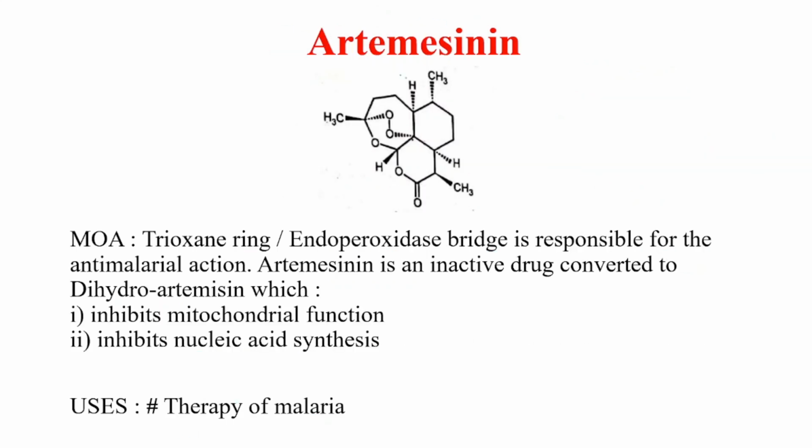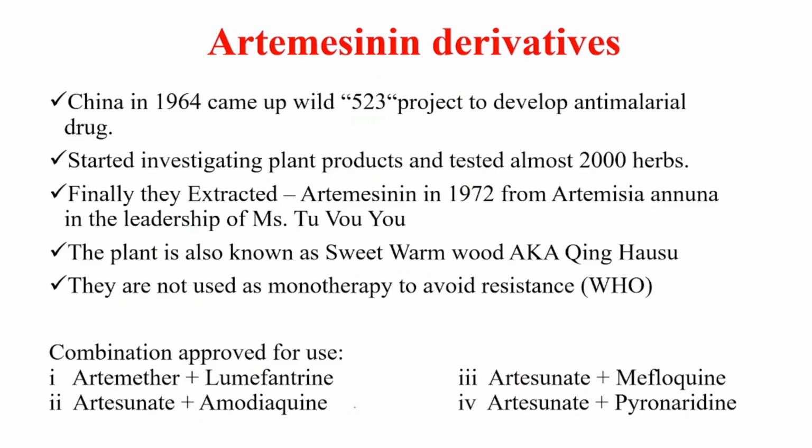Next we have artemisinin. The MOA is that the trioxane ring or endoperoxide bridge is responsible for the antimalarial action. Artemisinin is an inactive drug which is converted to dihydroartemisinin. Now dihydroartemisinin inhibits mitochondrial function and nucleic acid synthesis. So therefore it will lead to the death of the parasite. It is used solely for therapy of malaria.